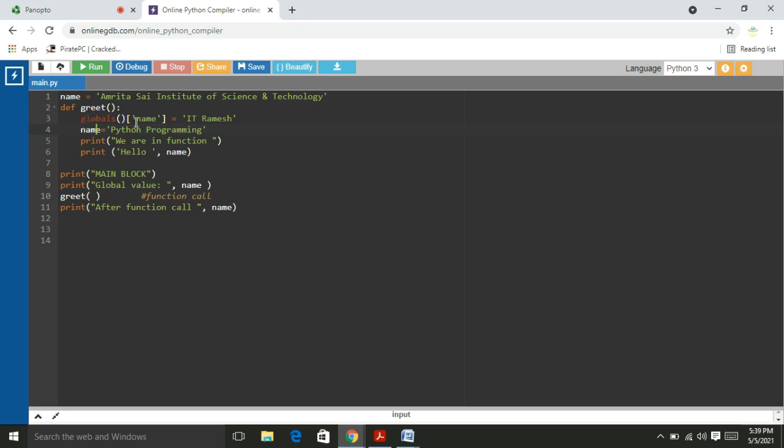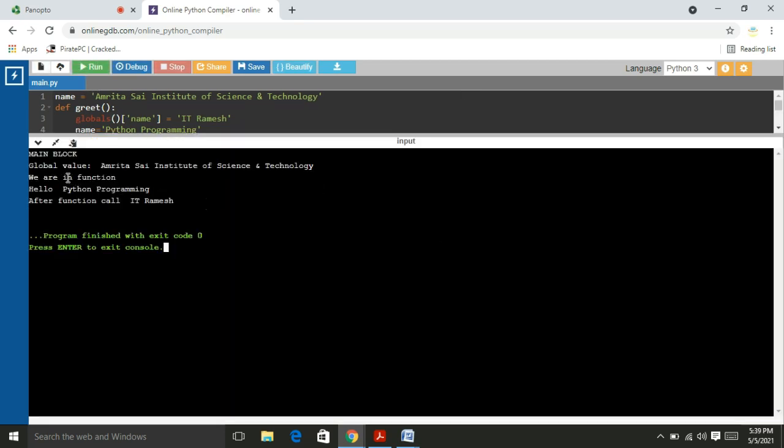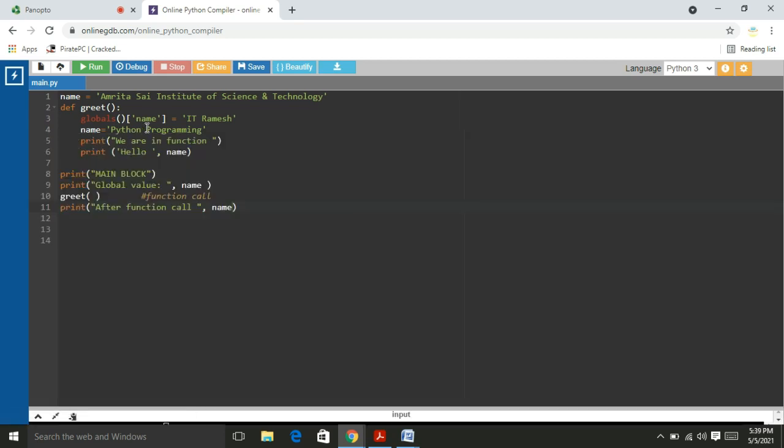This global variable is changed using global. After that, the global variable value is IT Ramesh. I will execute this one, right? Main block global variable value Amrita Institute of Science and Technology. The function is called, we are in function, Python programming. After the function executes, because we changed the global variable name using global.